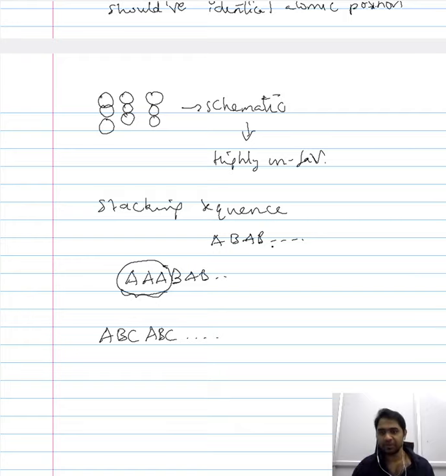And the reason for it is that whenever there is the possibility of having a stacking fault in a stacking sequence represented by AB, AB and so on, you need to have three layers of atoms that have identical atomic positions, and energetically it is highly unfavorable. That is the reason why a stacking fault is usually observed in the stacking sequence where you have this sort of arrangement, ABC, ABC, and so on.